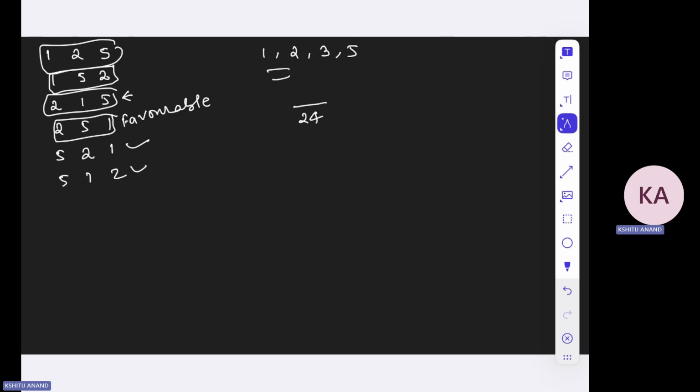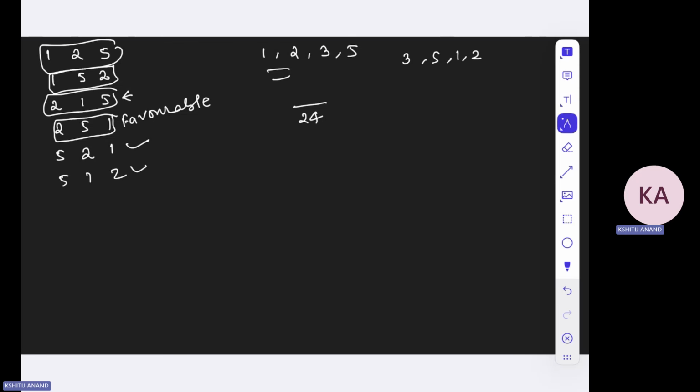what are the cases which are favorable for you? Think of this scenario. What are the cases that are favorable for you in this scenario? Pause a minute and then think. You will be having total 3 into 5 into 1 into 2.